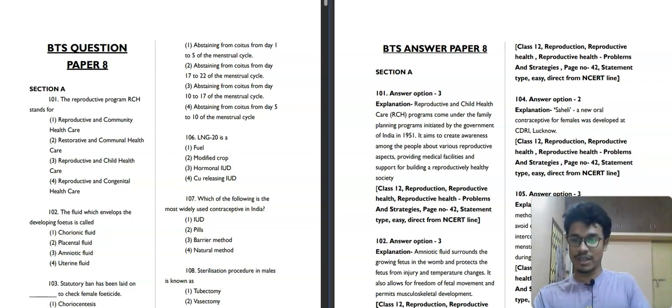What is the question saying in 101? The reproductive program RCH stands for Reproductive and Community Healthcare, Restorative and Communal Healthcare, Reproductive and Child Healthcare, or Reproductive and Congenital Healthcare. We have written this in reproductive health, that RCH means R stands for reproductive, C stands for child, and H stands for healthcare. So third option will be your correct answer for this question, 101.